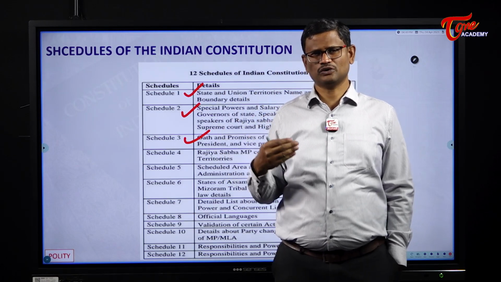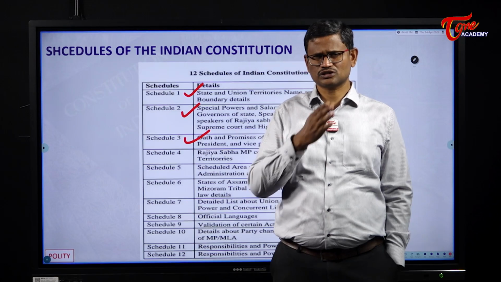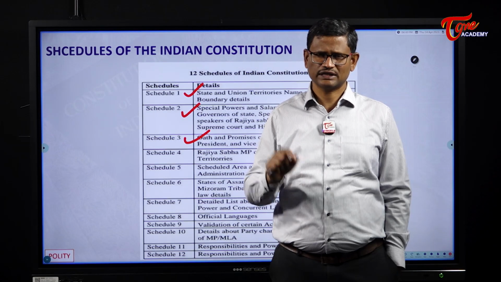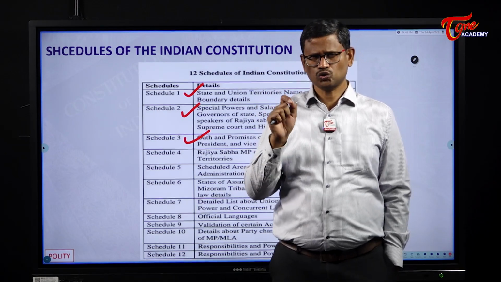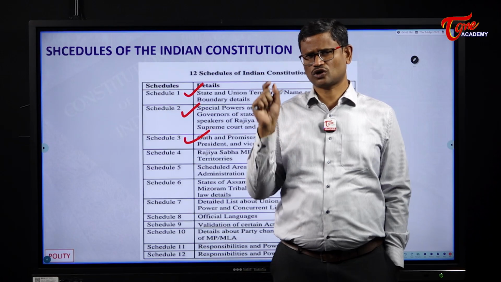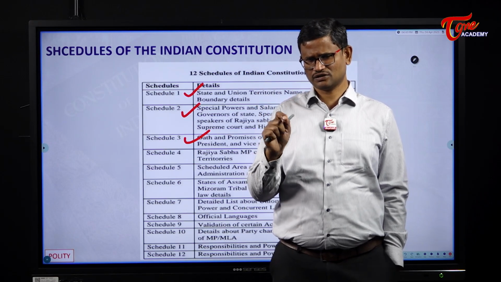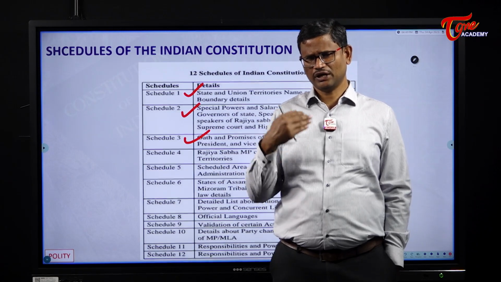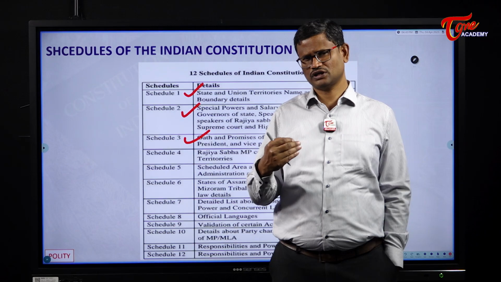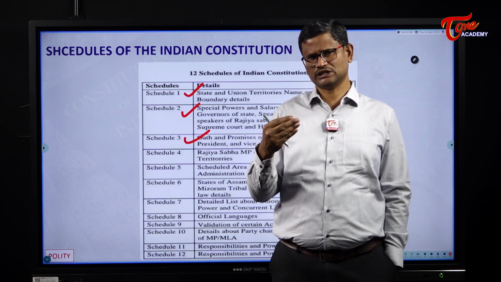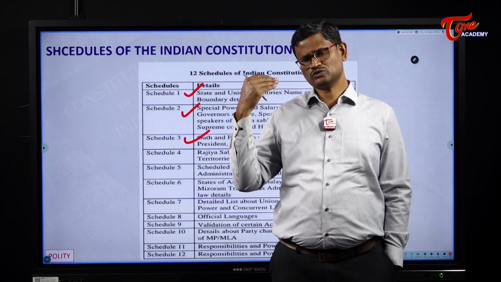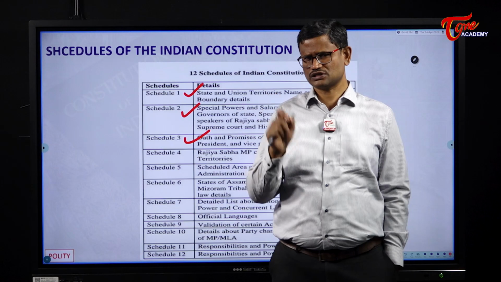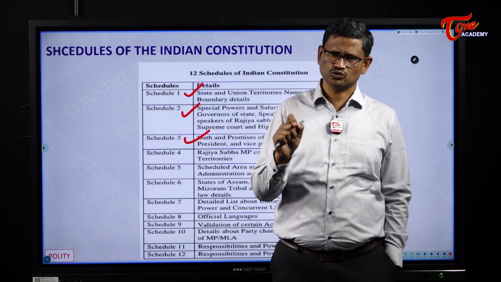For all these people, the oath administered includes the following keywords. When they are administered the oath, they say that they bear true faith and allegiance to the Constitution of India. Allegiance means loyalty. All these people take oath saying that they bear true faith and allegiance to the Constitution of India. They protect the sovereignty, unity and integrity of India. But the Judge of Supreme Court and the CAG, in addition to these, also say that they will uphold the constitution